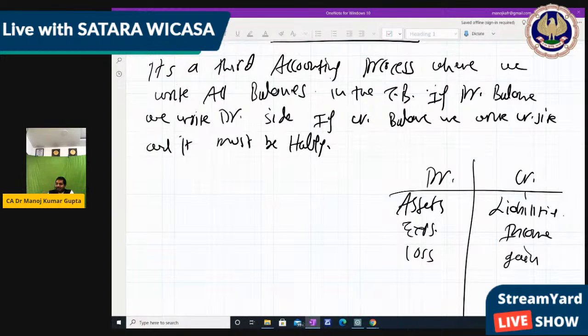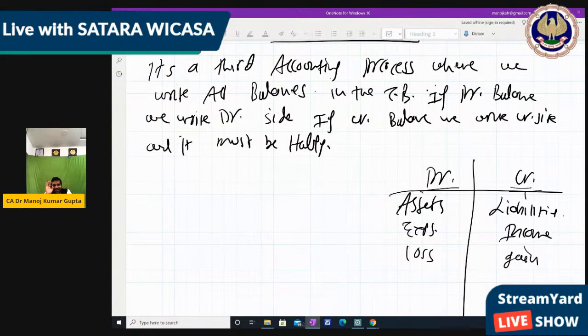You can see that debit balances are mostly for three things only: either assets, expenses, or losses. And credit balance is always either liabilities, income, or gain. So remember, if it is a debit balance, then it is assets, expenses, or losses. And if it is a credit balance, it may be liabilities, income, or gain.